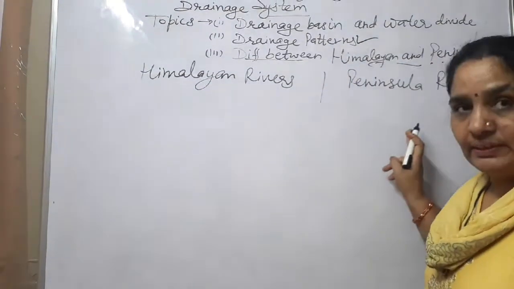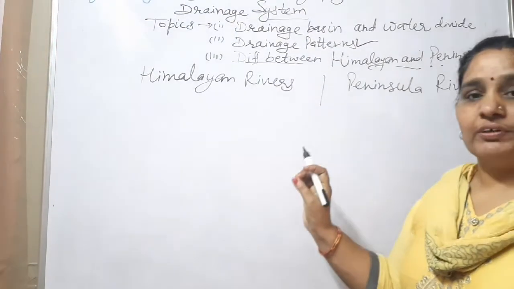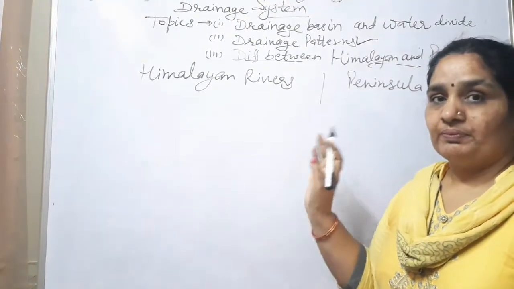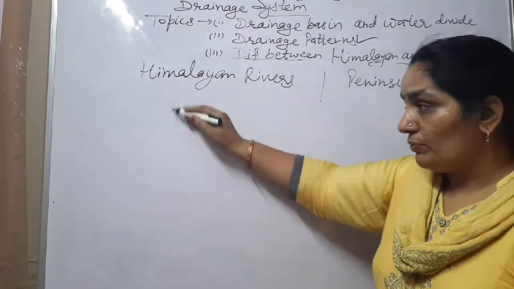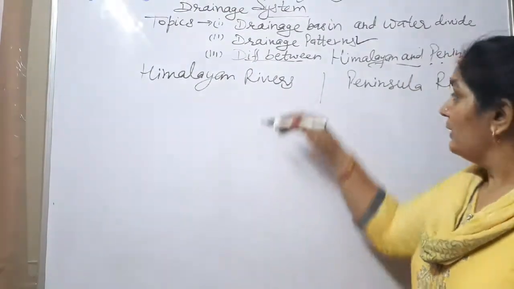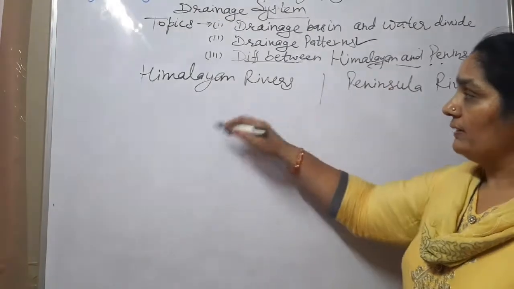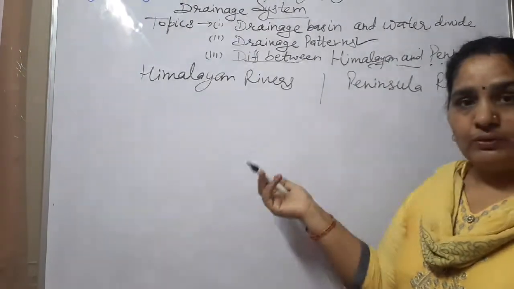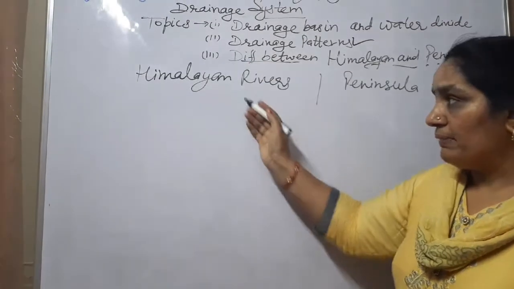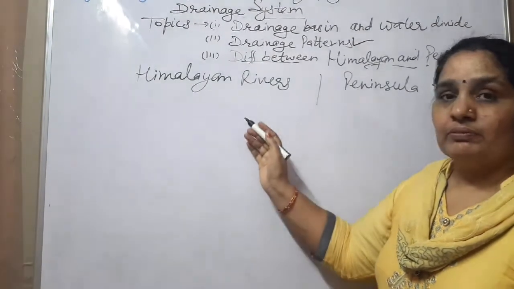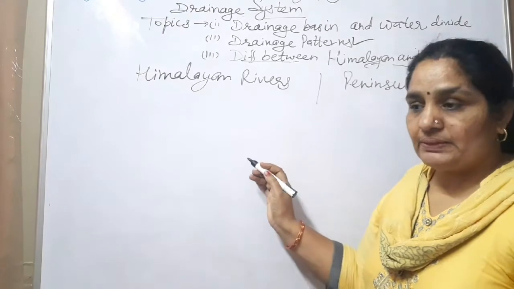Peninsular rivers are seasonal rivers; they get water during the rainy season only. Himalayan rivers also form deltas and peninsular rivers also form deltas. On both kinds of rivers, dams are also made by human beings for different purposes.